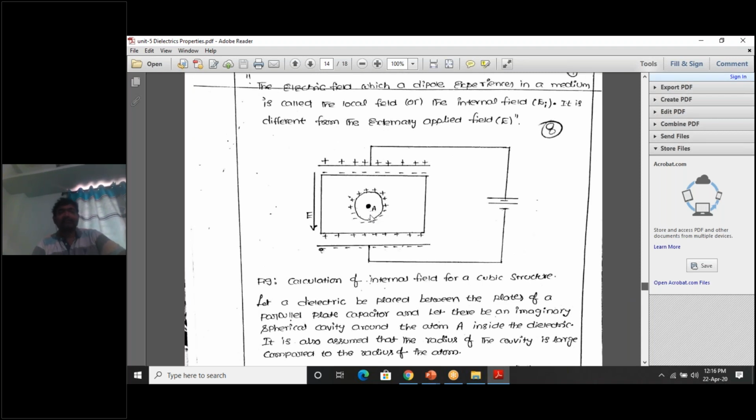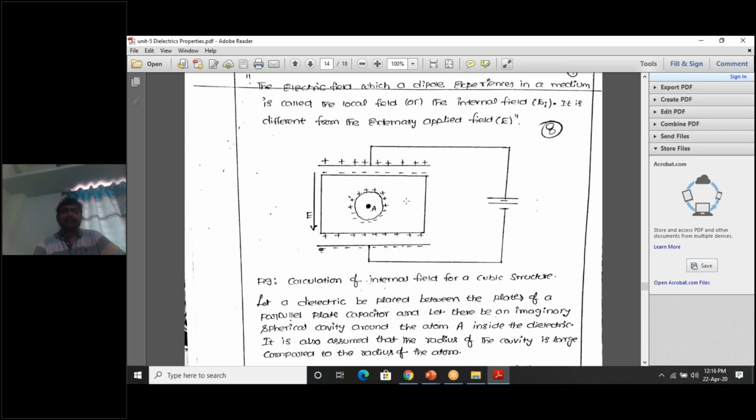What are the four electric fields? This positive charge and this negative charge create an electric field, E1. It is experienced by atom A. Similarly, this positive charge and this negative charge also create an electric field E2. This is also experienced by atom A.